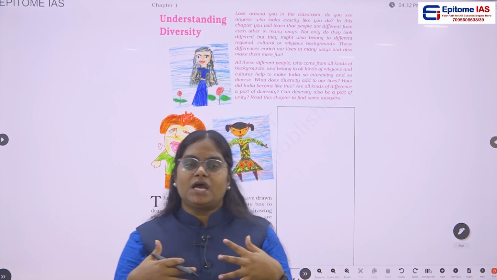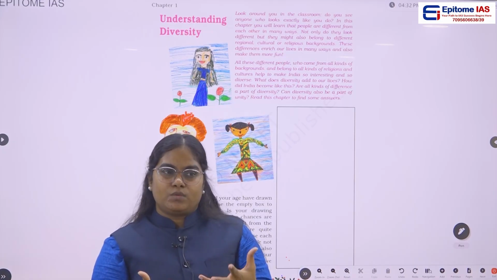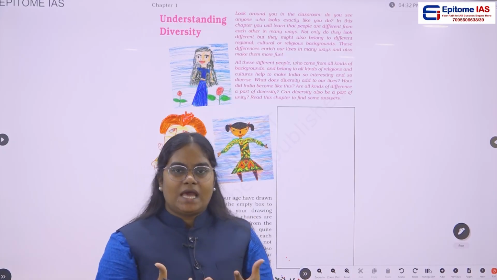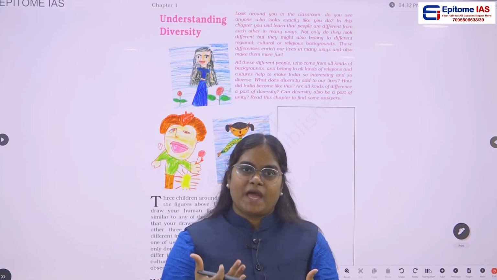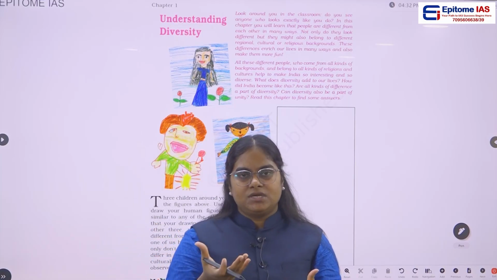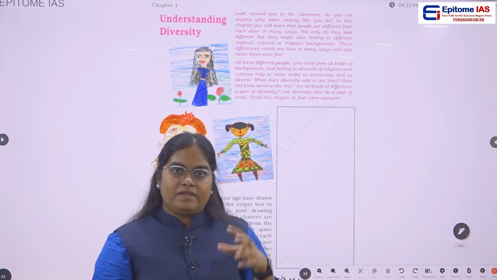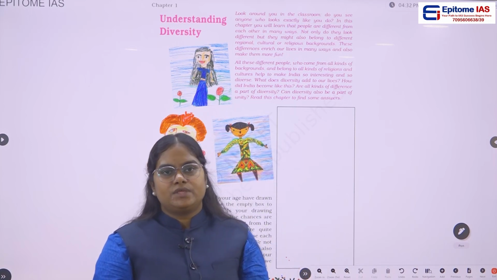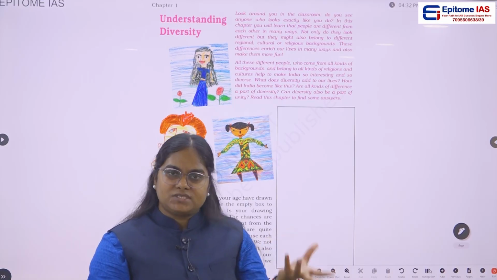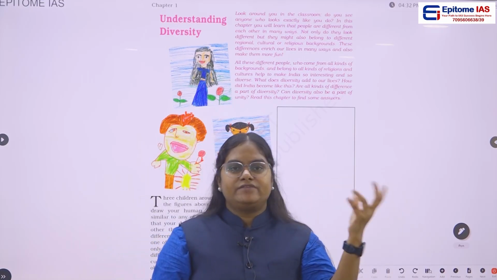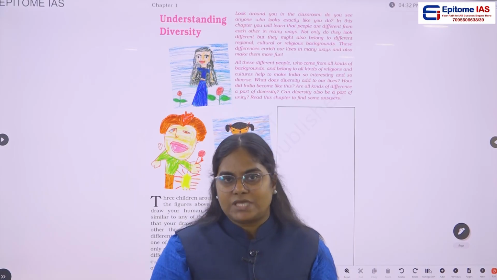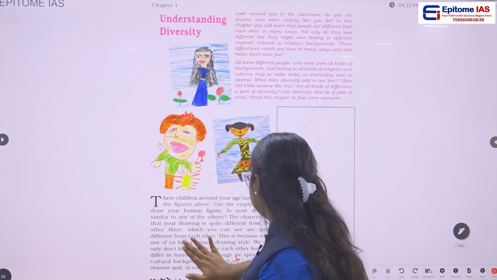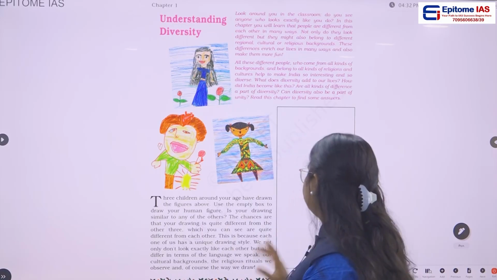We'll try to understand what this diversity actually means and how special it is that our country has such diversity. We'll also understand whether diversity is a positive or a negative thing. We'll understand all these things in this chapter. So let us start with the first chapter today.